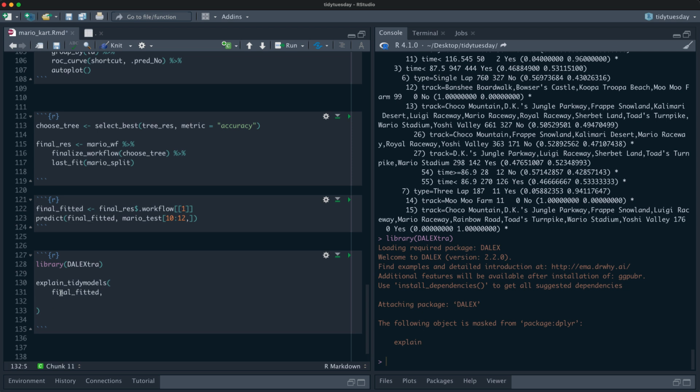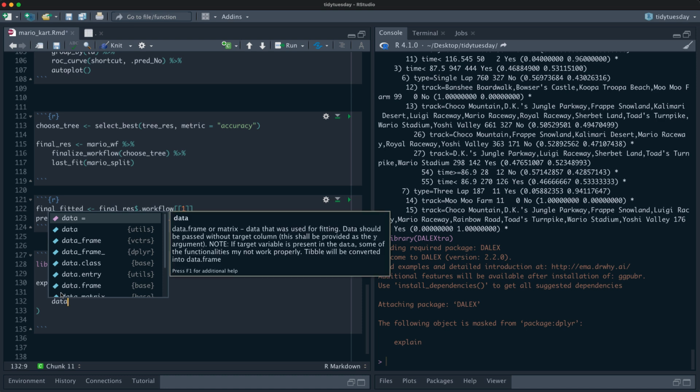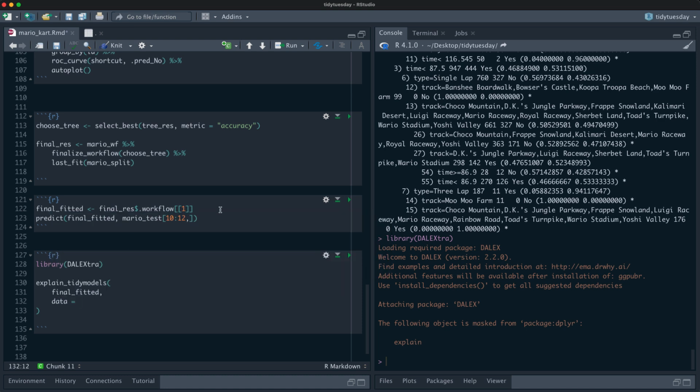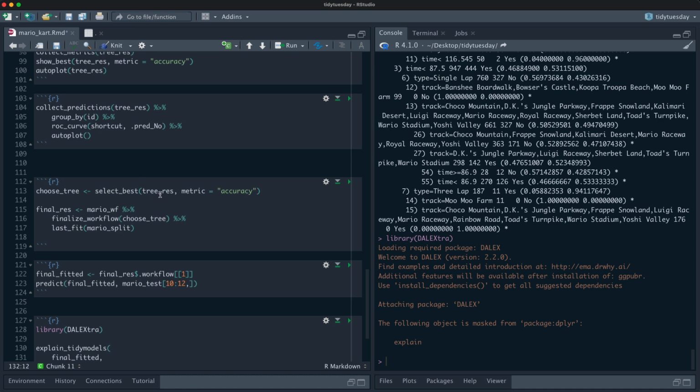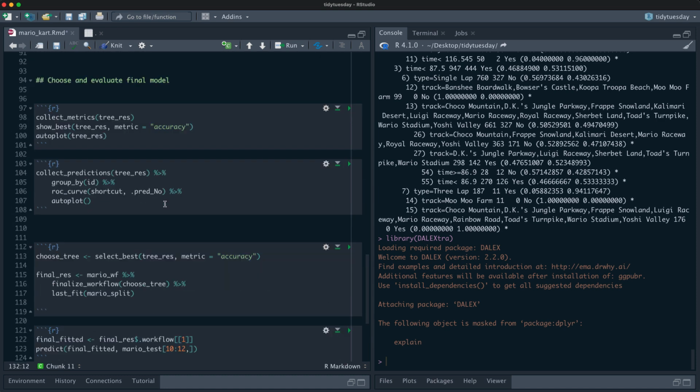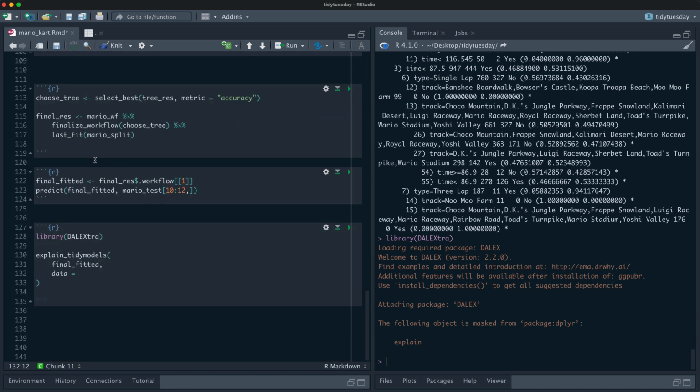And then we give it two things. We give it the input data. And so for us, that is the data that it was fit with, where I'm getting confused here. So that's the training data.